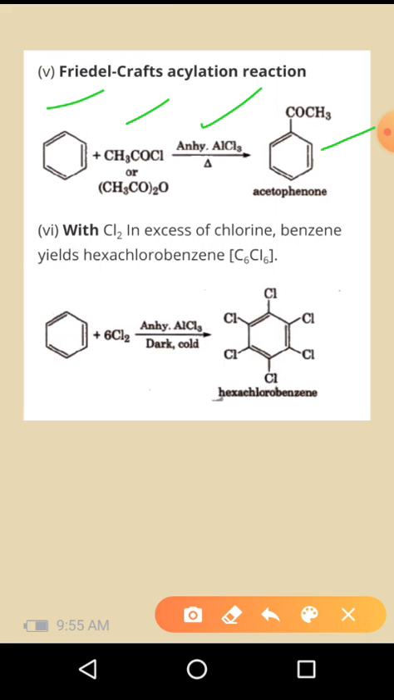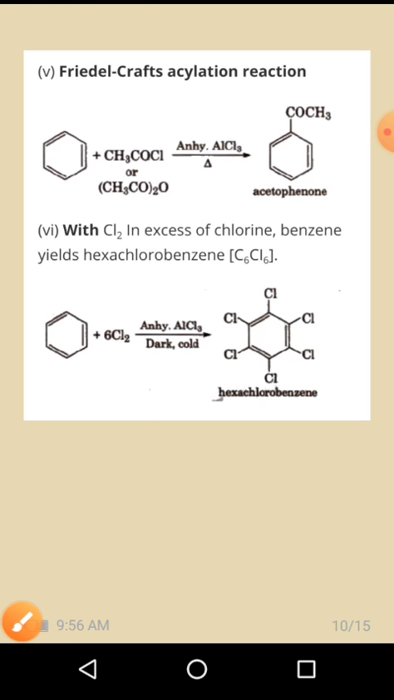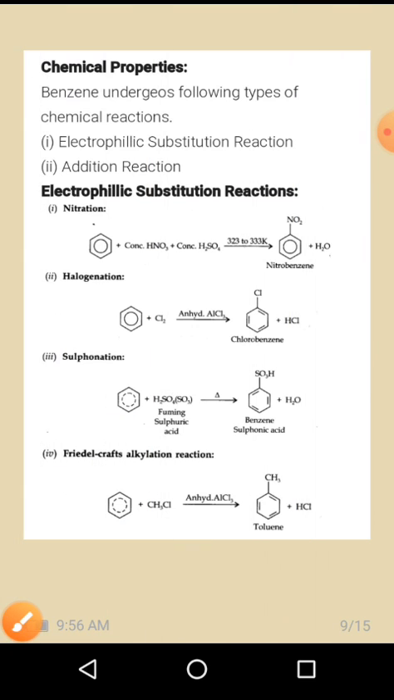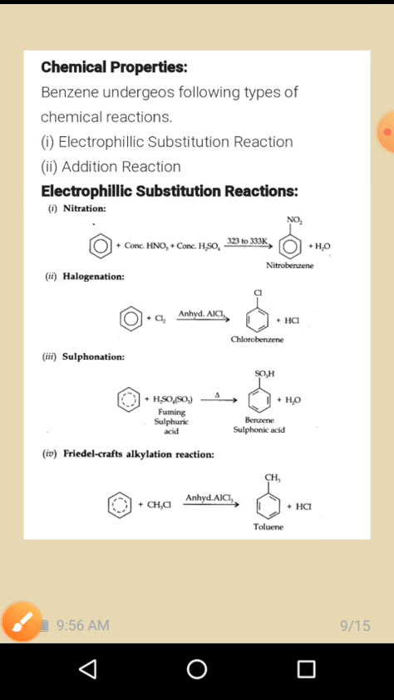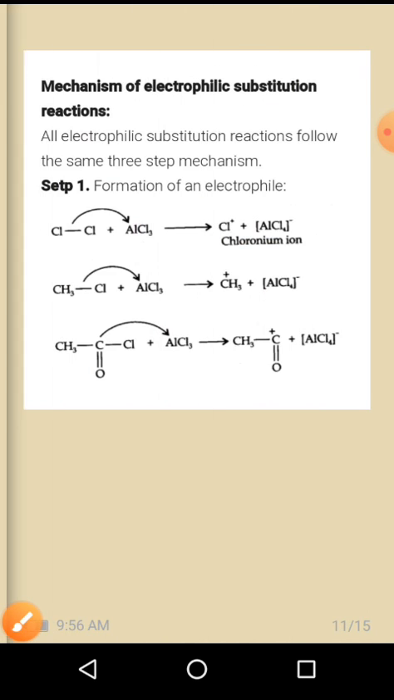Benzene, on treating with an excess of chlorine in presence of anhydrous AlCl3, will give hexachlorobenzene. When benzene undergoes chlorination, it produces monosubstituted chlorobenzene. When you use chlorine in excess quantity in dark and cold conditions, every carbon atom is attached to a chlorine atom, so it becomes hexachlorobenzene. Here is the reaction.